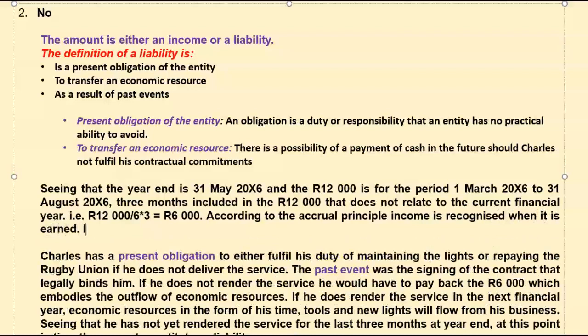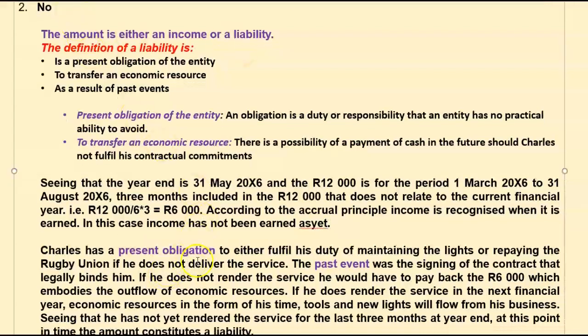And in this case, income has not been earned as yet. Why not? Because they haven't performed the work as such. Okay.